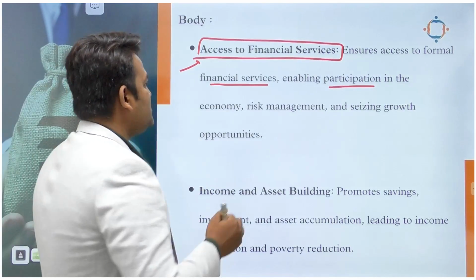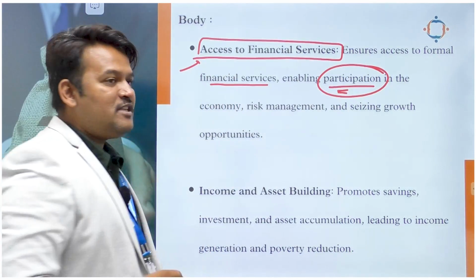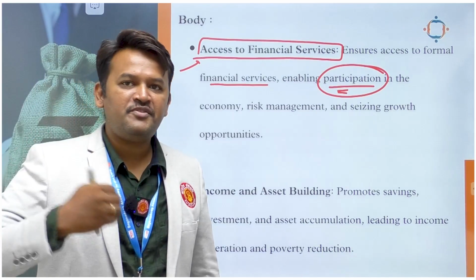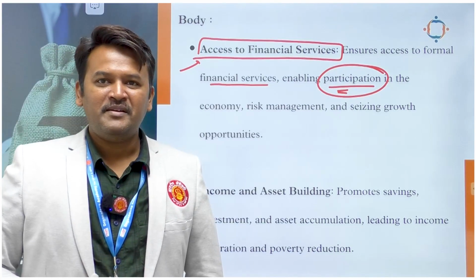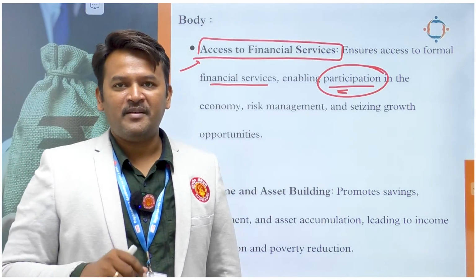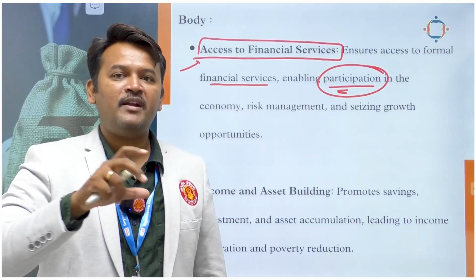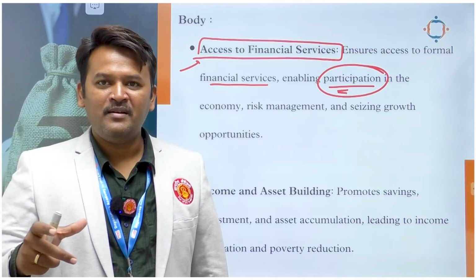Why? Because it will ensure participation, right? And this participation from each one of the individuals will ultimately grow our economy, right? Market economy works on competition. Market economy works on demand and supply. Market economy works on capital, right?